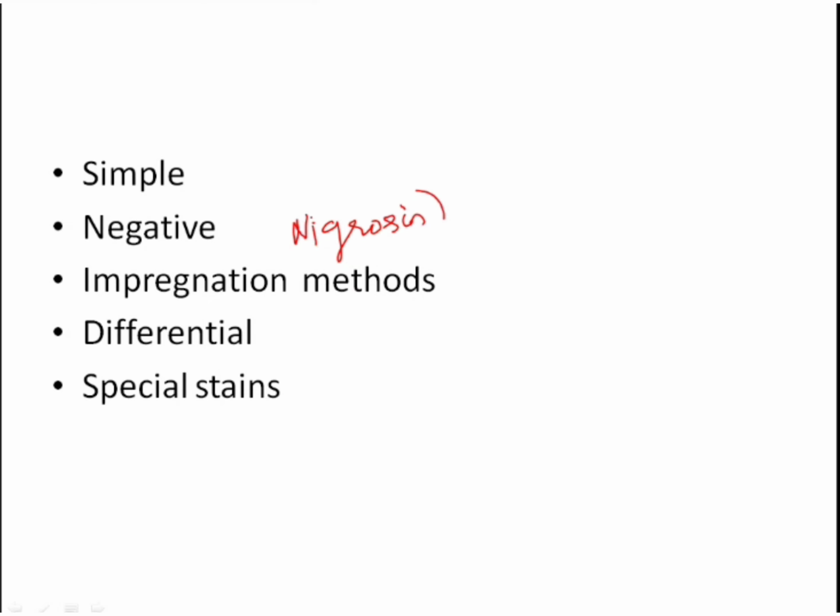So this gives negative staining. This is mainly to check for the capsule in a bacteria. Next you have the impregnation methods, which demonstrate thin structures like flagella and spirochetes. Then you have differential staining like Gram stain, acid-fast stain, Albert stain. All these give different colors and this helps to differentiate different bacteria. Apart from this, you have special staining to stain lipids or carbohydrates or flagella or spores. All these are called special stains.